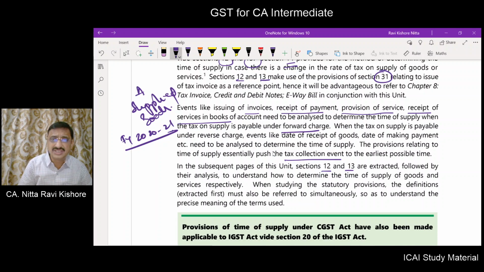Most of the definitions of the terms which we come across in sections 12, 13 and 31 have already been discussed and understood by us in our preceding chapters 1 and 2.